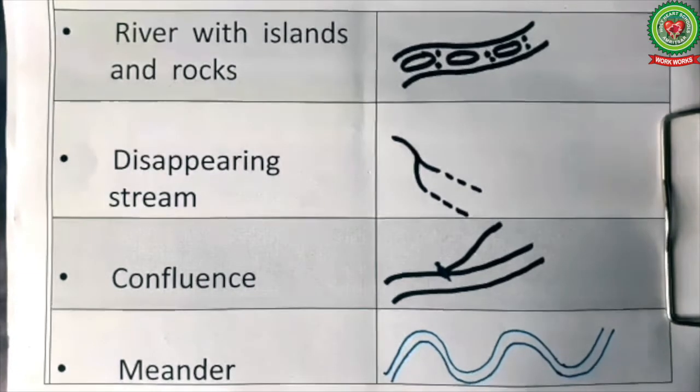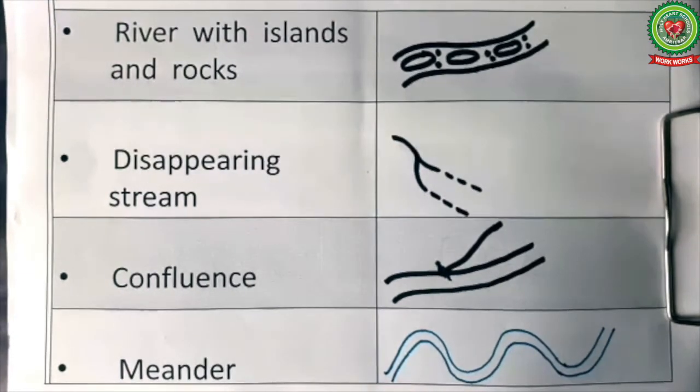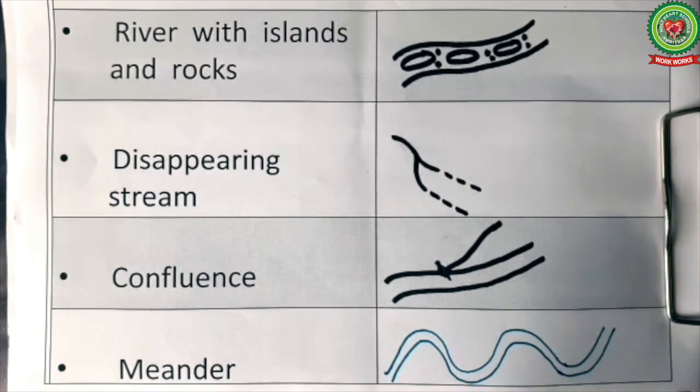Presence of a meander indicates that the area is a plain area. So you can say that a meandering river moves like a snake or serpent in the plains. The best example of a meandering river is river Ganga in West Bengal and Bangladesh, or we can take river Jhelum in Jammu and Kashmir.